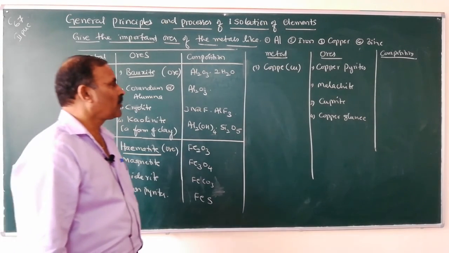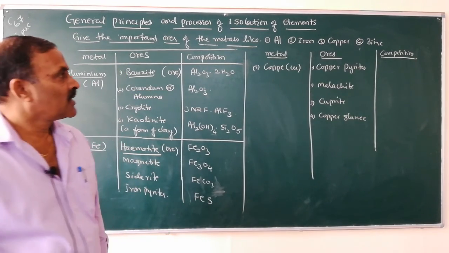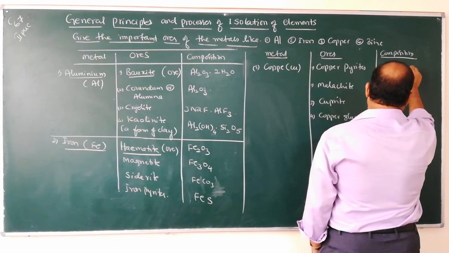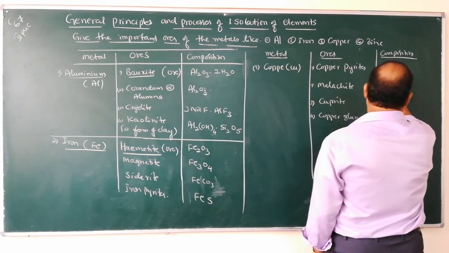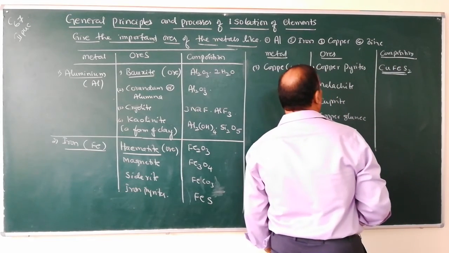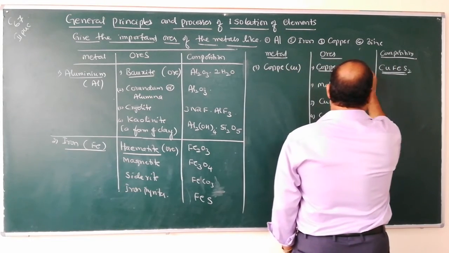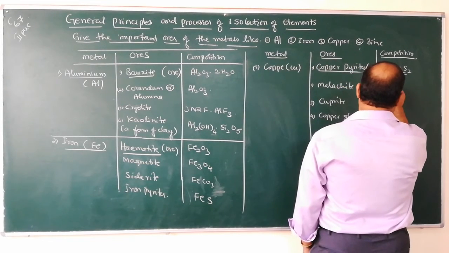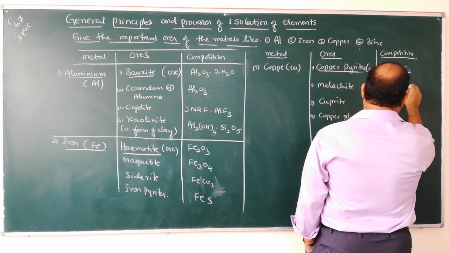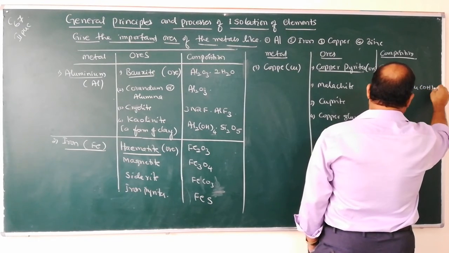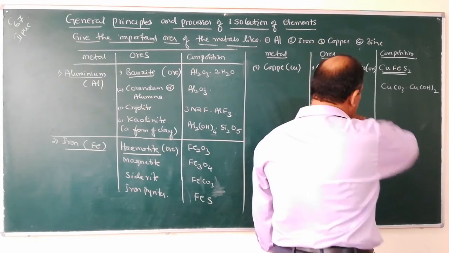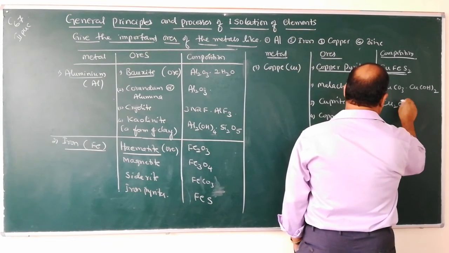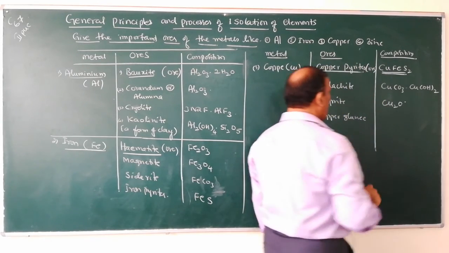Coming to the ores of copper: pyrites, CuFeS2. CuFeS2 is the sulfide ore. It is the ore of copper. So, copper pyrite is the ore of copper. Malachite: CuCO3, CuOH twice. It is a carbonated hydroxide. Cuprite: Cu2O. And then copper glance.